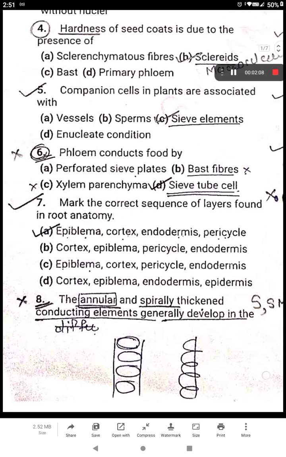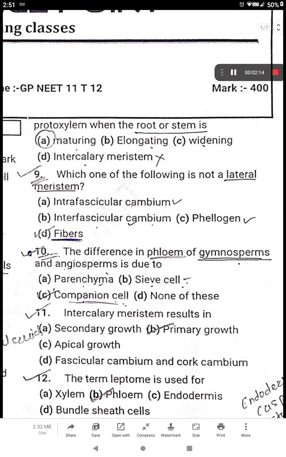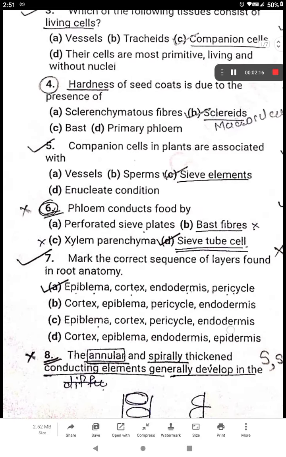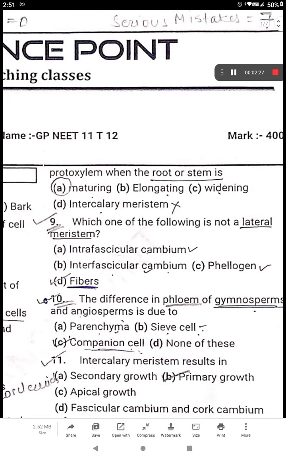Then next was the annular and spirally thickened conducting elements generally develop in. It is actually about differentiation. The annular and spirally thickened conducting elements generally develop in differentiating protoxylem, when the root or stem is differentiating.